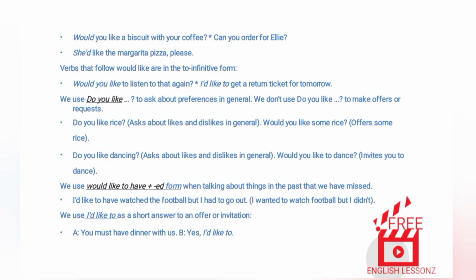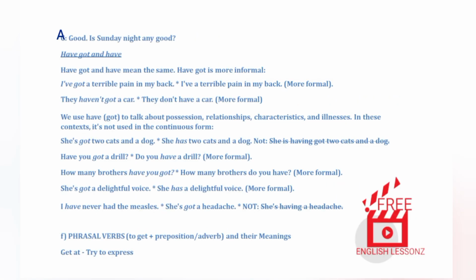Invites you to dance. We use would like to have plus the -ed form when talking about things in the past that we have missed. Examples. I'd like to have watched the football but I had to go out. I wanted to watch football but I didn't. We use I'd like to as a short answer to an offer or invitation. A. You must have dinner with us. B. Yes, I'd like to. A. Good. Is Sunday night any good?